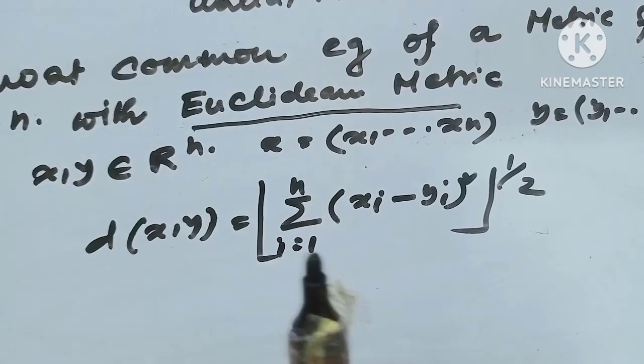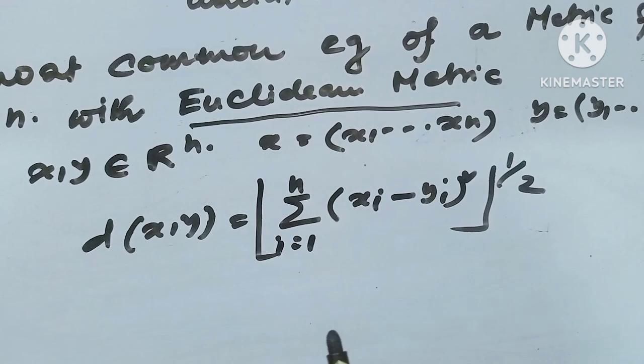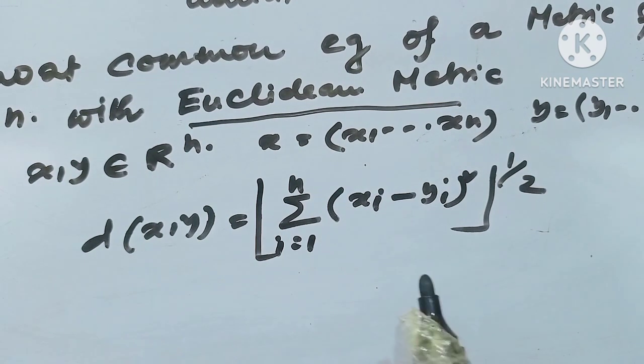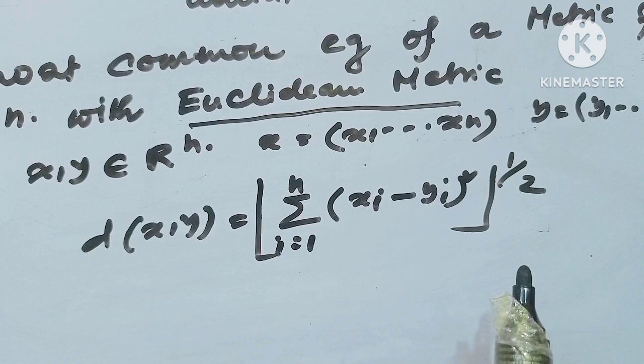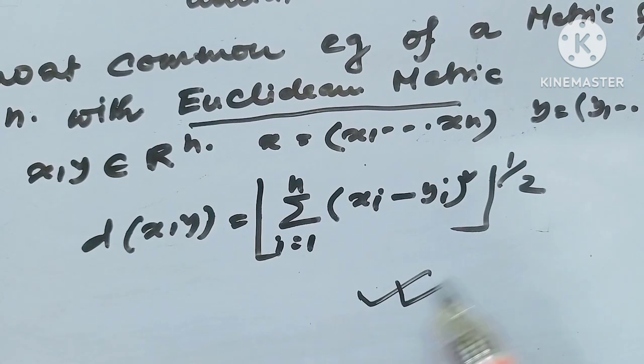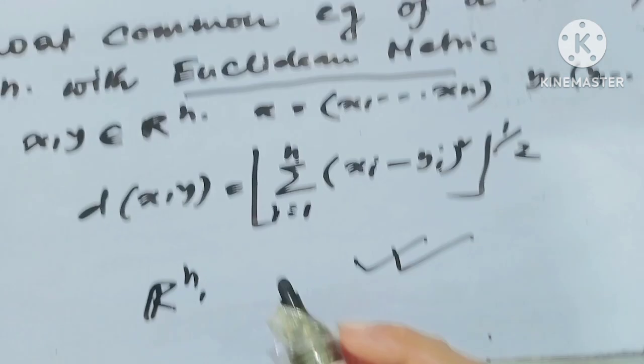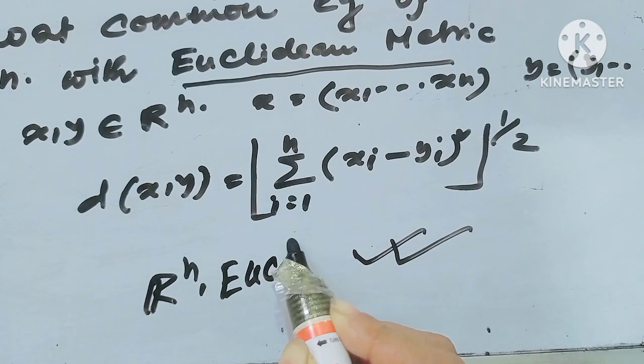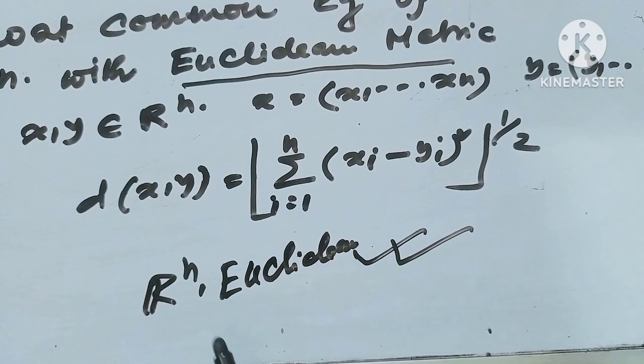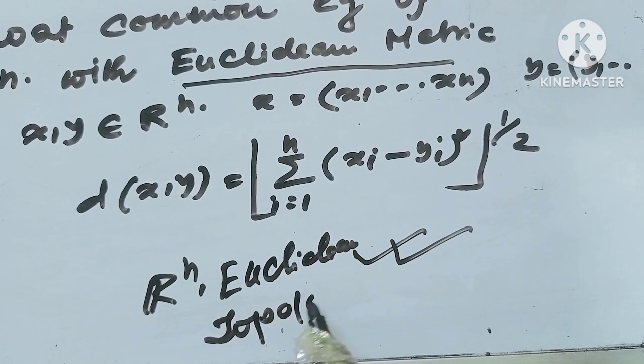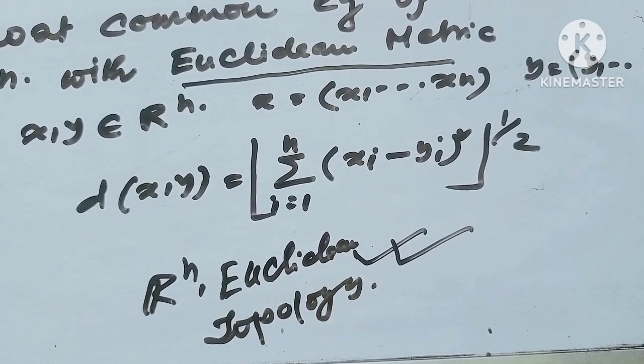Then d(x,y) equals the summation from i equals 1 to n of (xi minus yi) squared, to the power half. This is known as the Euclidean metric. So in R^n we can define the Euclidean topology, which is induced by the Euclidean metric.